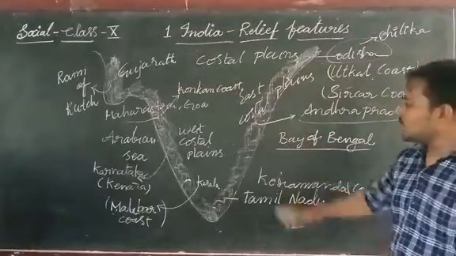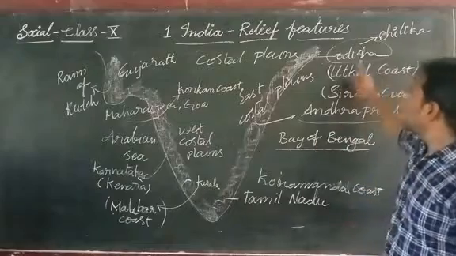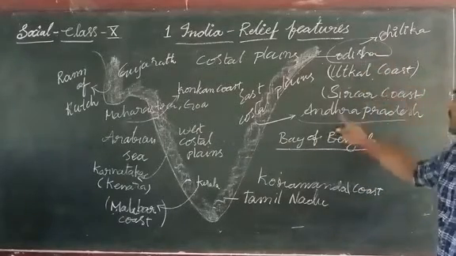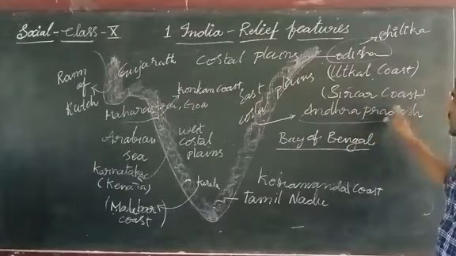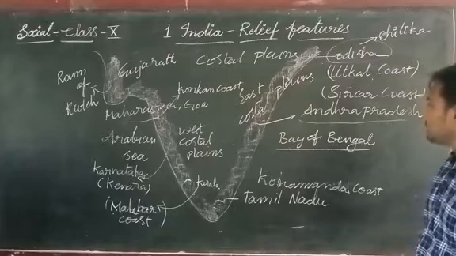The east coastal plains are divided into three parts. In Odisha, the Utkal coast. In Andhra Pradesh, the Sarkar coast. In Tamil Nadu, the Coromandel coast.